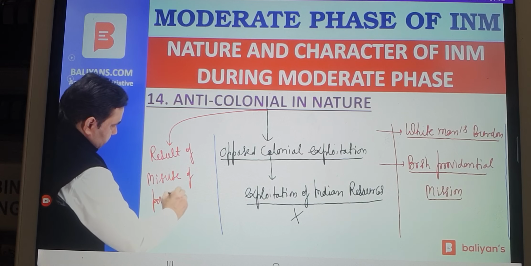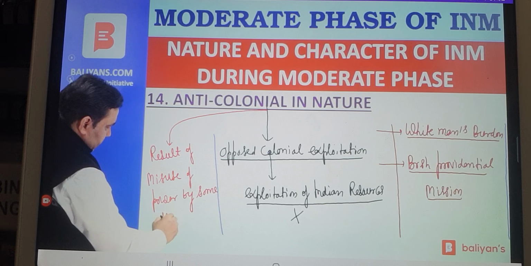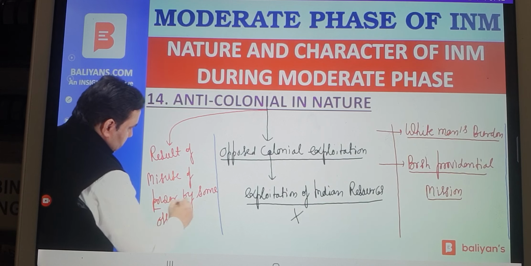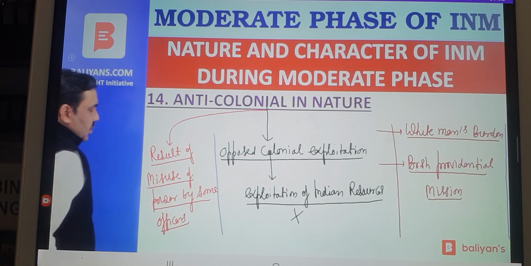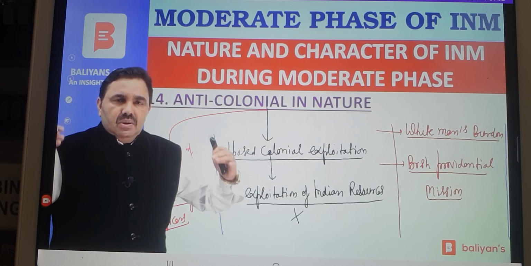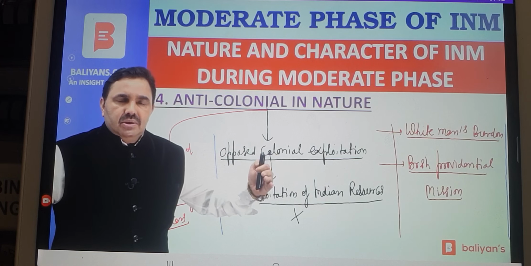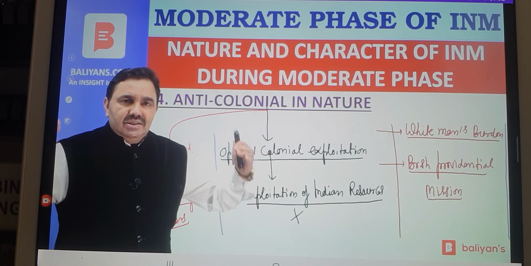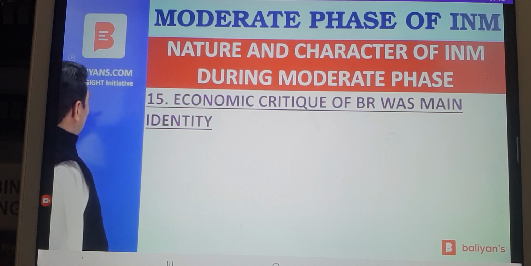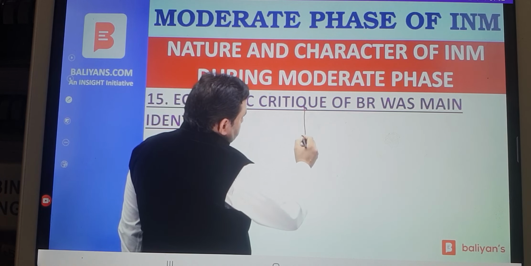They thought that the British government did not want to exploit Indians, and that some officers, Indian as well as British, were misusing their power to exploit the people. They could not understand that this misuse was an essential feature of British rule, that colonial exploitation was the inherent attribute of British rule. Without colonialism, there was nothing in British rule. It was essentially exploitative. Economic critique of British rule was the main identity of moderate politics.